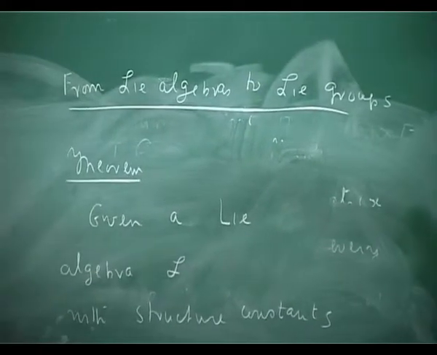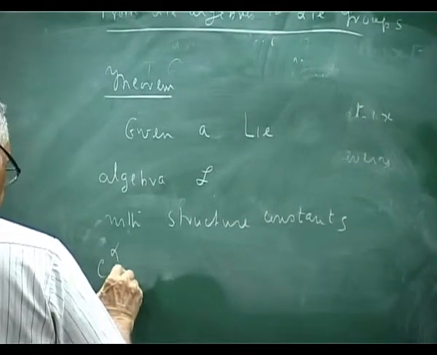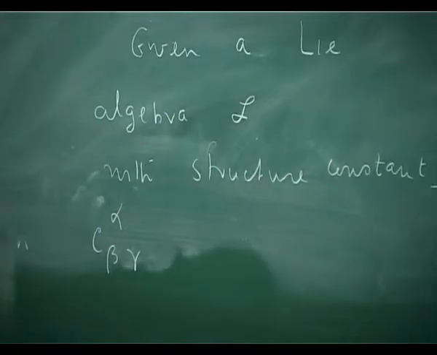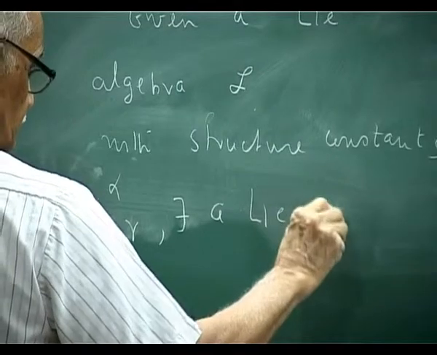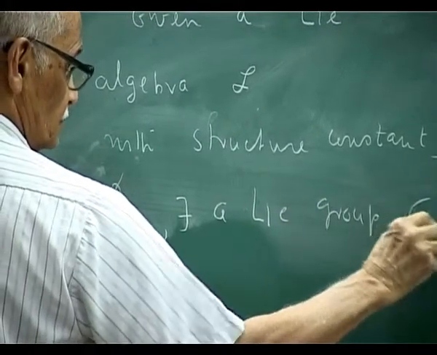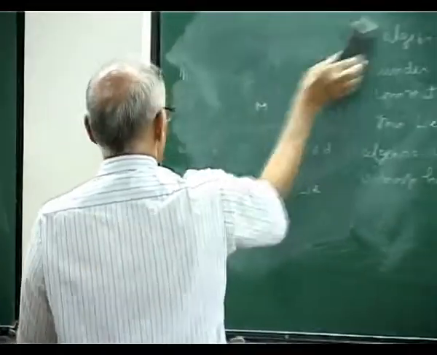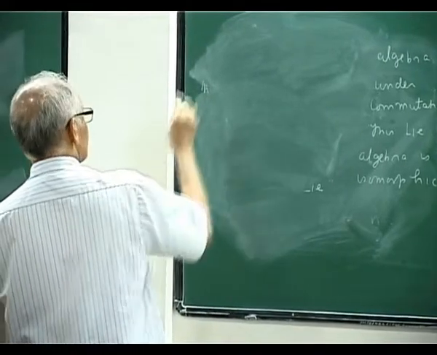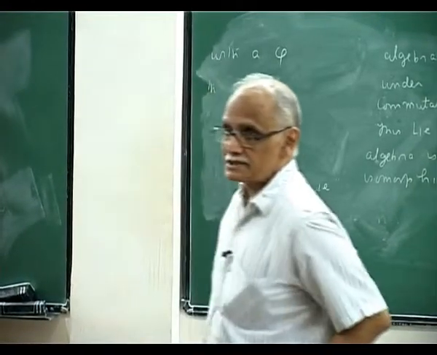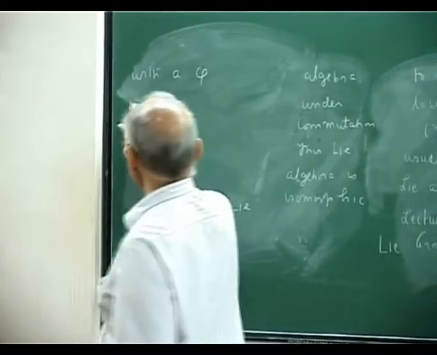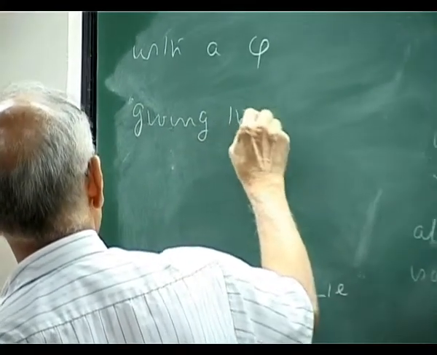The structure constants are given. There exists a Lie group G0 with a composition of local coordinates phi, given the above C's, these C's.